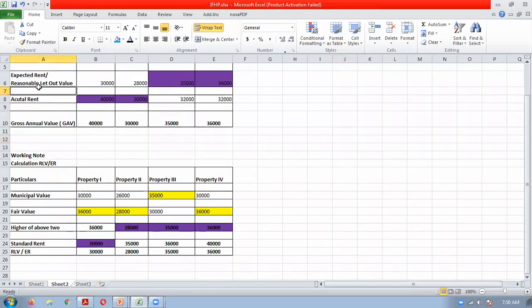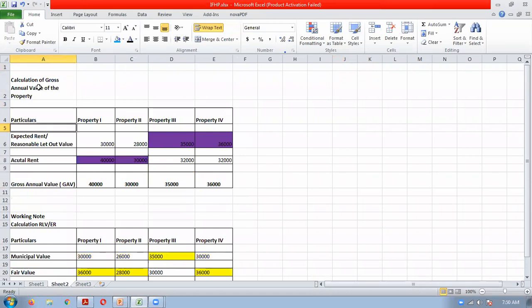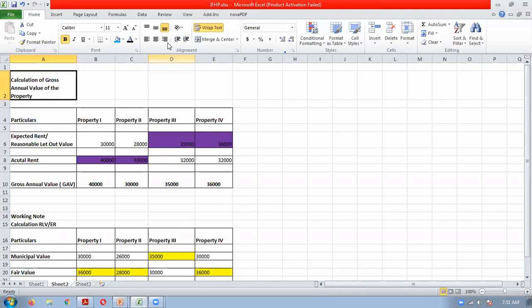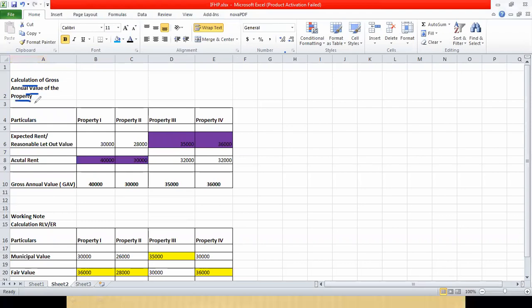Presentation and so on, you have to keep the same. That is, the main working will be the calculation of the gross annual value of the property. This will be the main requirement. Then one working note we will make for calculating the RLV or expected rent, because we will require this data. So how will we calculate the RLV or expected rent if standard rent is applicable? Let us understand that.